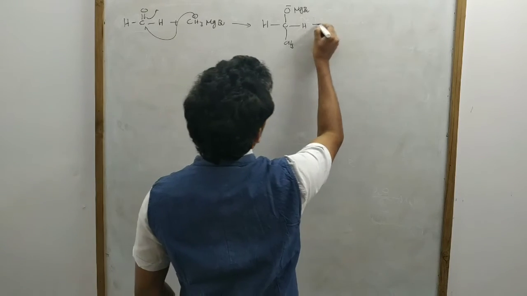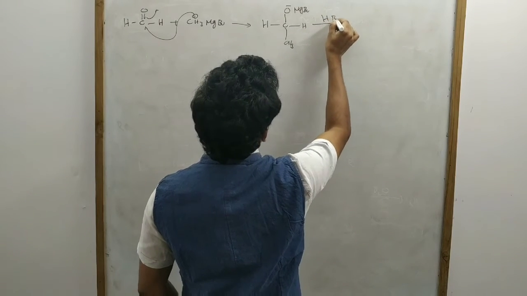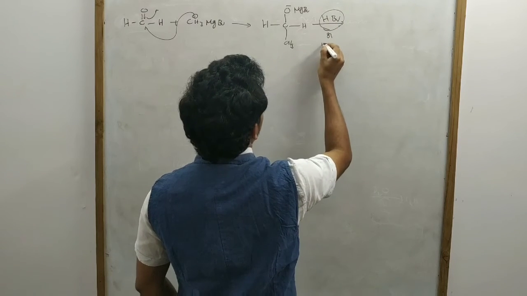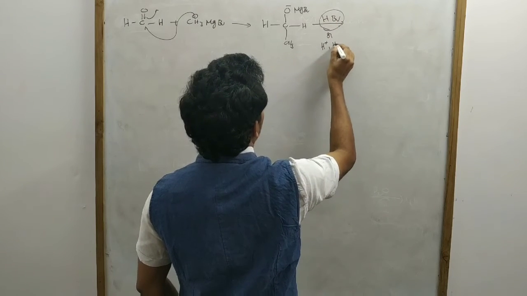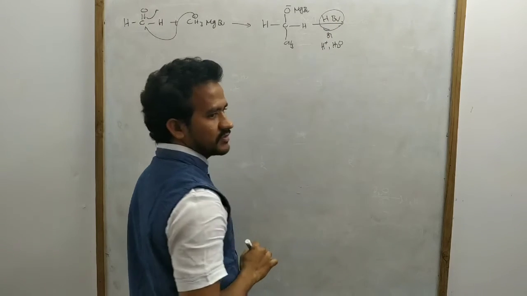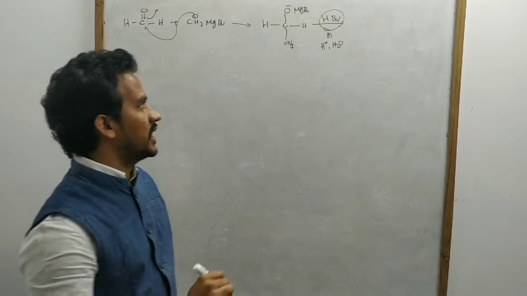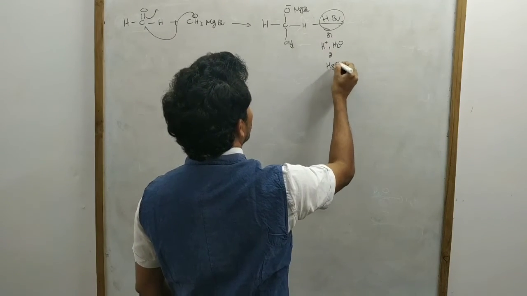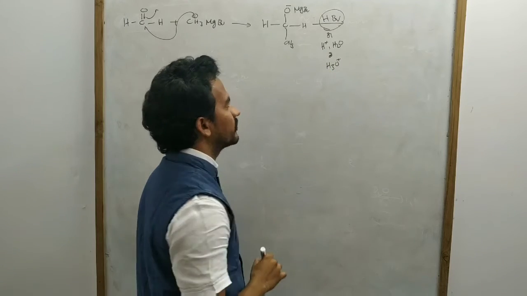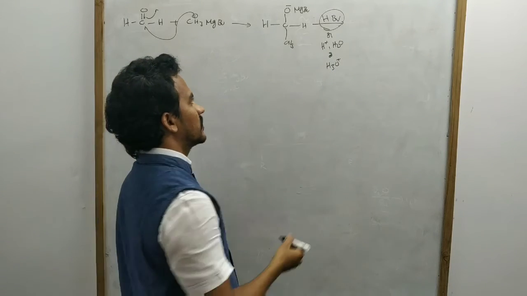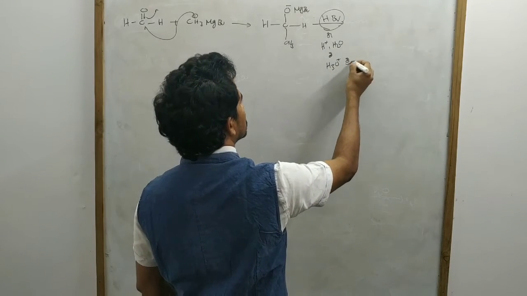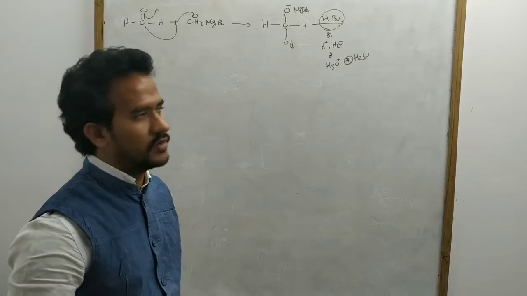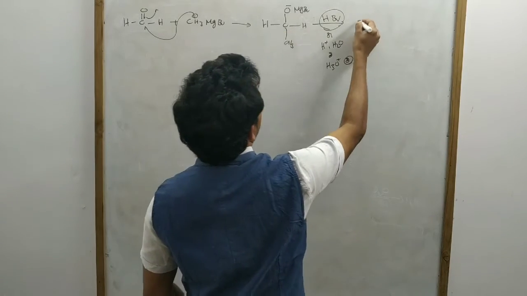Now here, followed by acid workup. MgBr, HBr. H plus and water. That means here you choose dilute acid, H plus, H2O, or we can simply write H3O plus, or directly just water by adding H2O. Here protonation takes place.